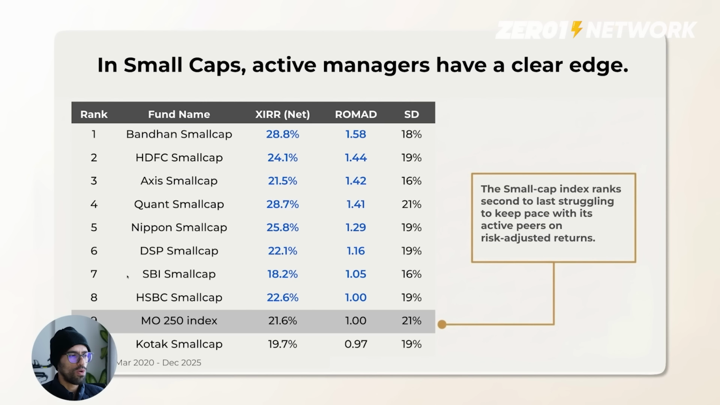Now in small caps, it seems like active managers have an edge. If you look at the index fund here, this is Motilal Oswal 250 index fund. The ROMAD is 1. And when you compare it to all the other largest actively managed funds, the ROMAD is on the lower end. Only one is lower than that, which is Kotak small cap. And so it looks like the index fund was okay on returns, 21.6%. Risk adjusted returns were not as good.